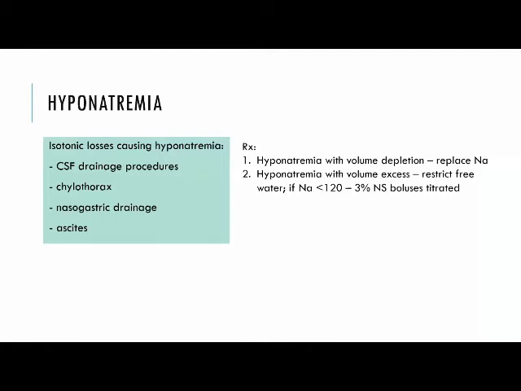So, isotonic losses can also cause hyponatremia. This is seen in CSF drainage procedures, chylothorax, or excessive nasogastric drainage in ascites. Treatment in hyponatremia with volume depletion: we need to replace the sodium. And in hyponatremia with volume excess, restrict free water. And if sodium is less than 120, a 3% NS bolus is titrated based on the sodium levels.